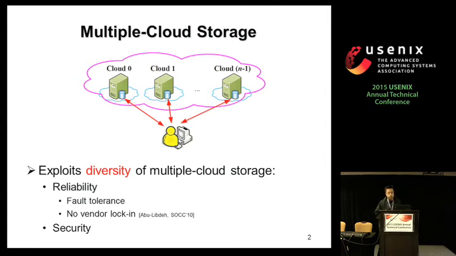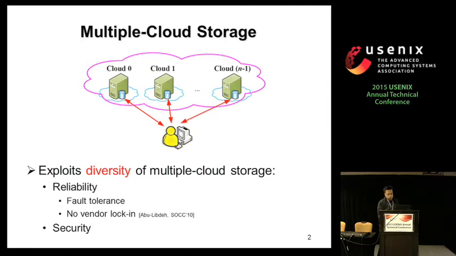Another property is that it avoids vendor lock-in. It has been shown that if we use the multiple cloud storage model, and we want to switch from one cloud provider to another, we can reduce the size of data transfer during the switching. Another property of multiple cloud storage is security. In this case, the attacker will need to compromise a sufficient number of clouds in order to get access to the data. This will increase the difficulty of the attack because the attackers need more resources in order to get the data.